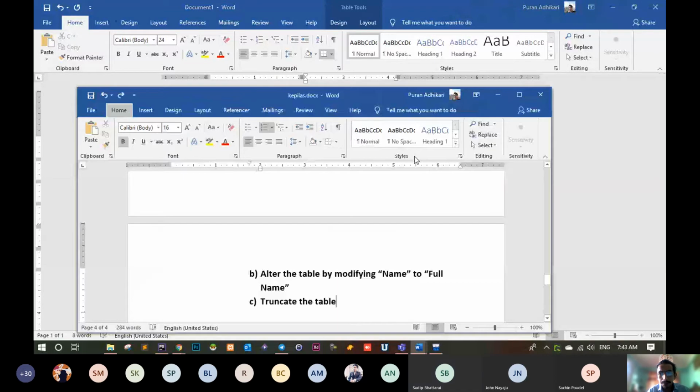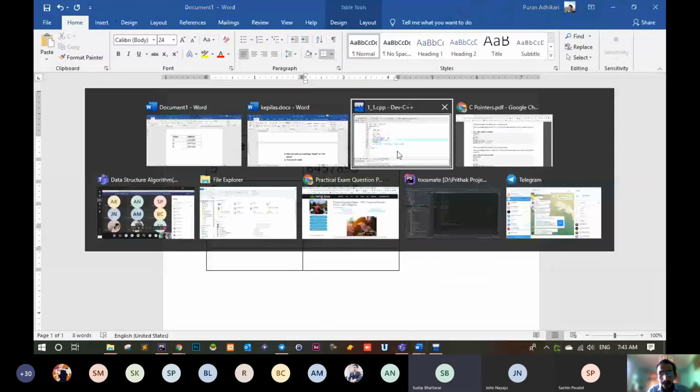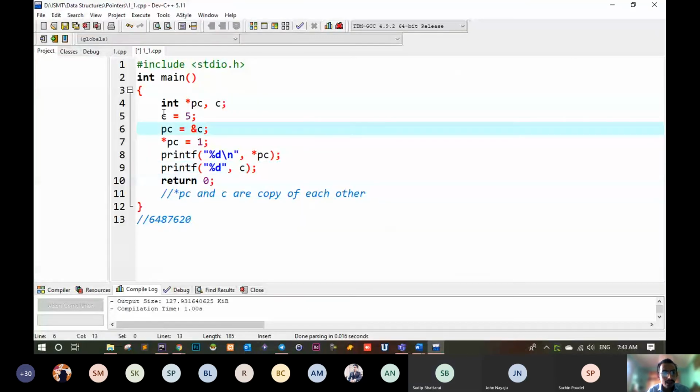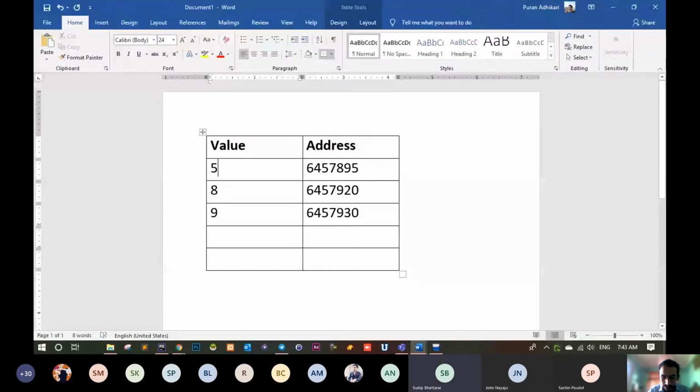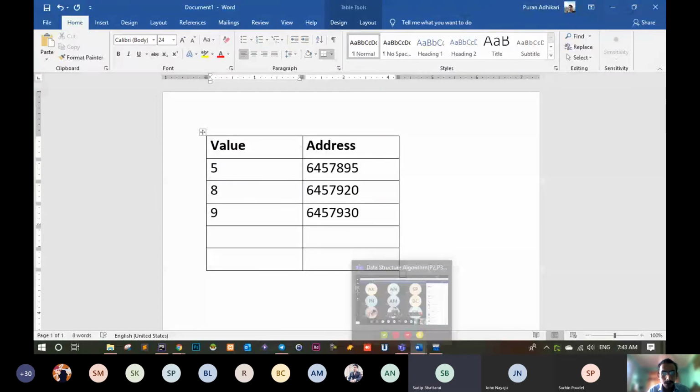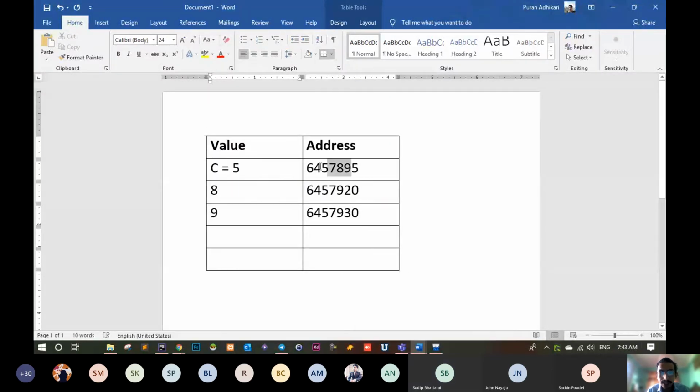So what we did in our program, you can see in our program, is we stored that 5 as C. So 5 is the value of C. Now this is C, C equal to 5, and that is going to be stored in this memory location.